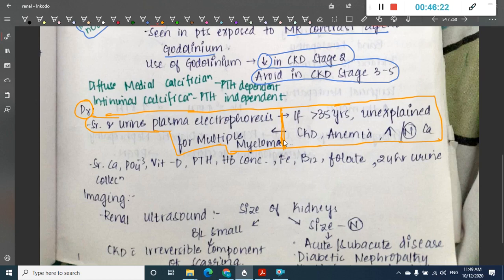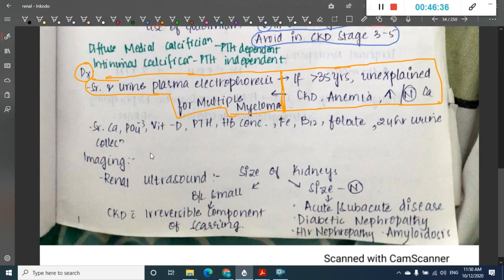You should do serum calcium, phosphate, vitamin D, parathormone, hemoglobin concentration, iron, vitamin B12, folate, and 24-hour urine collection. So all these should be done. Then for imaging you have to do renal ultrasound, in which you look at the size of the kidney. We have two types: the size can be normal, or the size can be bilaterally small.